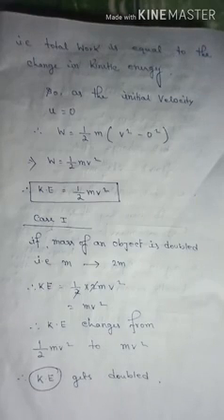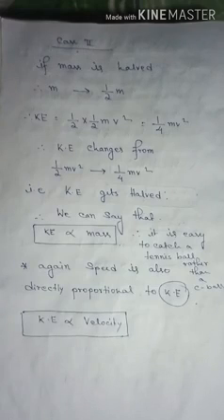So we can conclude that if the mass of an object is doubled, the kinetic energy is also doubled. So we can derive that the mass is directly proportional to the kinetic energy. Let's learn it very deeply.